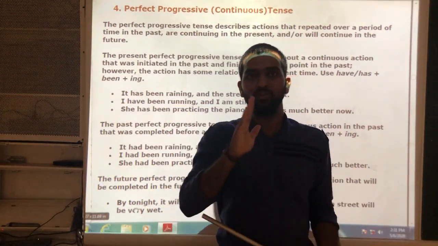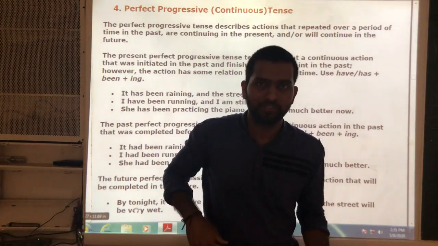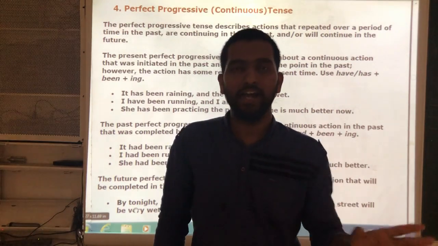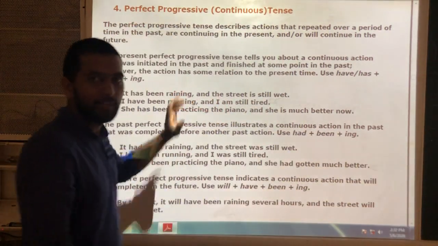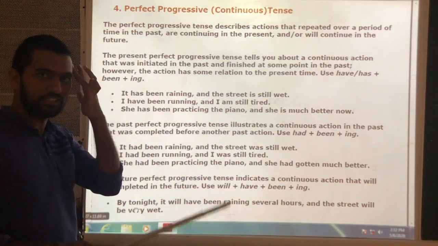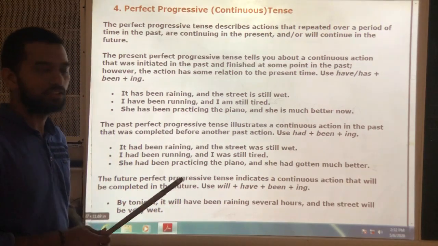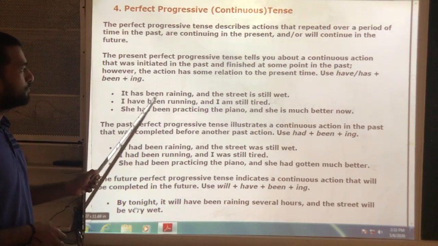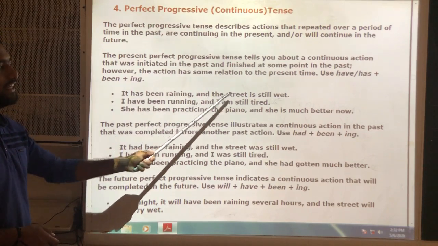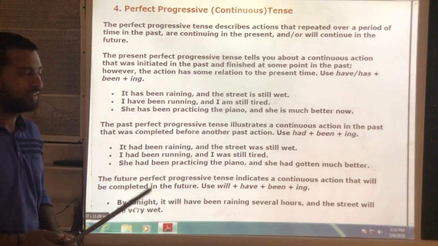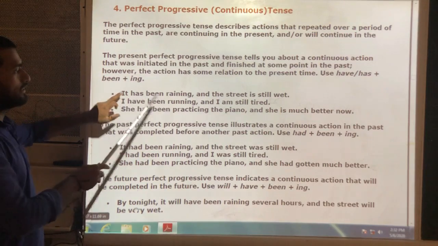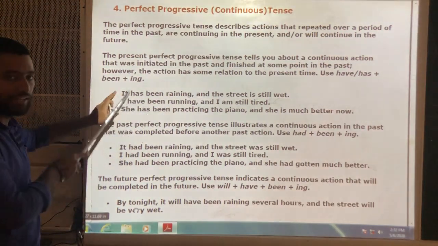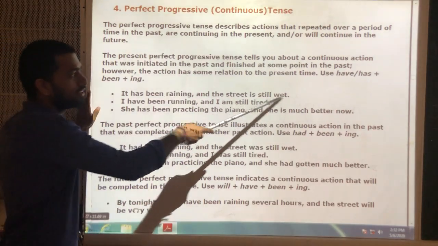Here where to use has and where to use have? Has is for third person singulars and have is for remaining subjects like first person, second person or any other plural subjects. Okay. Look at these examples now. It has been raining and the street is still wet. Means rain, this action was started somewhere in the past and still it is going. The street is still wet.